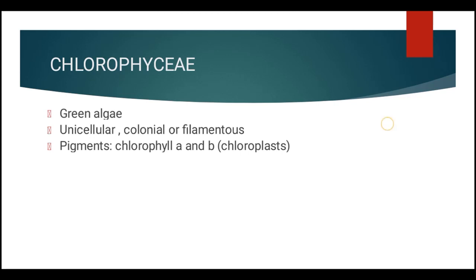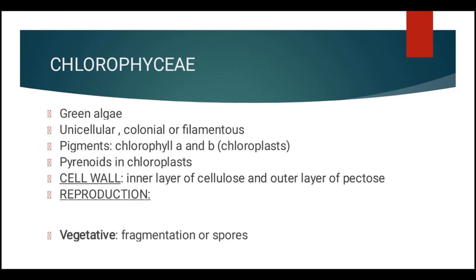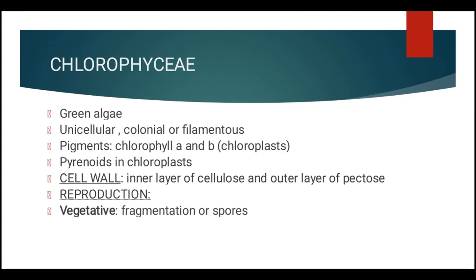Most of these chloroplasts also contain some storage bodies called pyrenoids. The pyrenoids contain proteins besides starch. Some algae may store food even in the form of oil droplets. Such green algae have a rigid cell wall, which is made up of an inner layer of cellulose and an outer layer of pectose. And to say about their reproduction, the vegetative reproduction is by fragmentation or spore formation.